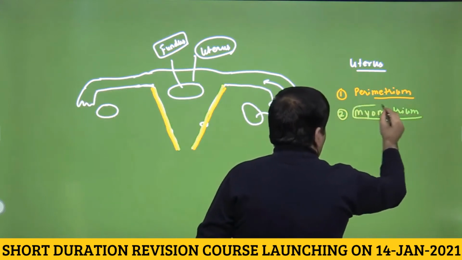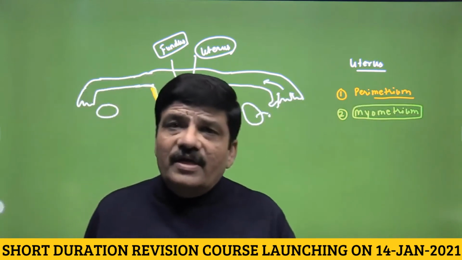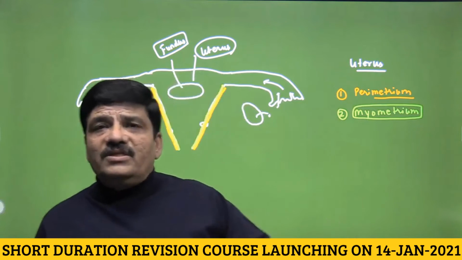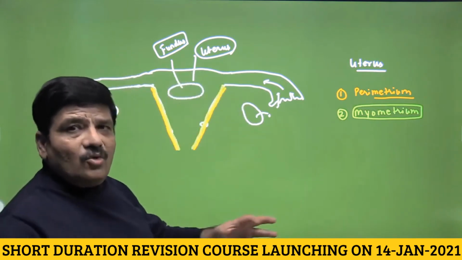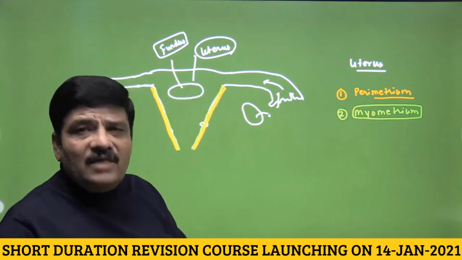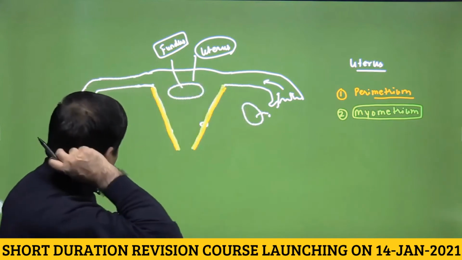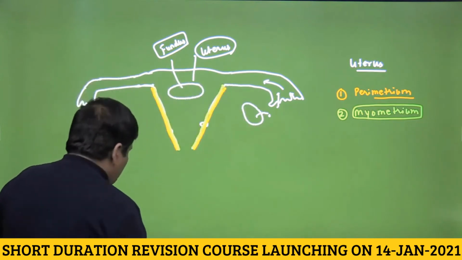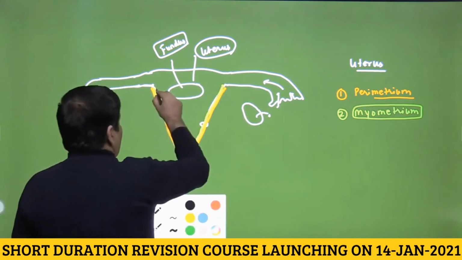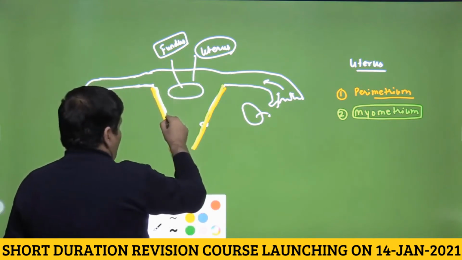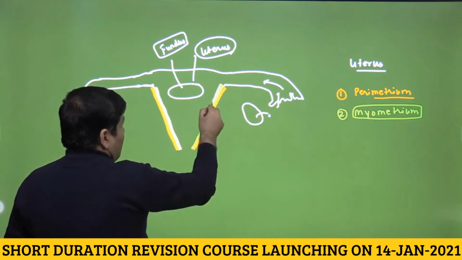The contraction of the myometrium would be responsible for the onset of the labor pains that will lead to the delivery of the child or the childbirth, which is called parturition. So this is the layer that undergoes contractions, what are called labor pains, and leads to the delivery of the baby, which is called parturition. The innermost layer would be the endometrium. So this would be the epithelial lining.